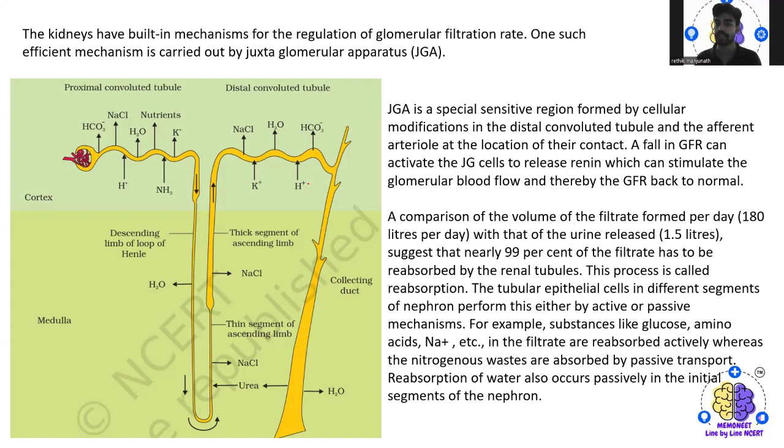The tubular epithelial cells in different segments of the nephron perform this either by active or passive mechanisms. For example, substances like glucose, amino acids, Na+ ions and many others in the filtrate are reabsorbed actively, whereas nitrogenous wastes are absorbed by passive transport. Reabsorption of water also occurs passively in the initial segment of the nephron.